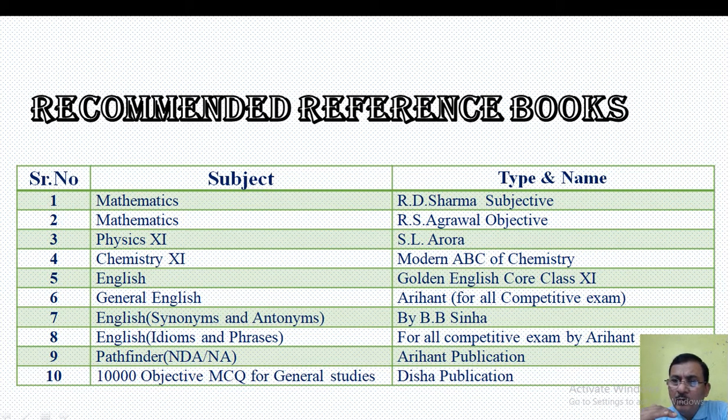Now suppose you are preparing for English. Make it a habit that every day you learn 10 synonyms, 10 antonyms, and around 10 idioms and phrases. If you do it for 2 years, you shall be in a commanding position. There is a set of around 1500 to 1800 synonyms, 1500 to 1800 antonyms, and around 1000 idioms and phrases. If you do it, you are sure shot about 30 questions.